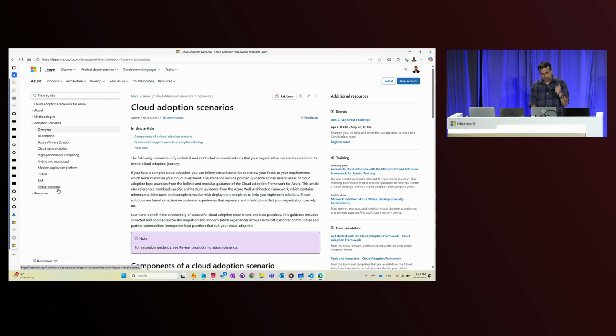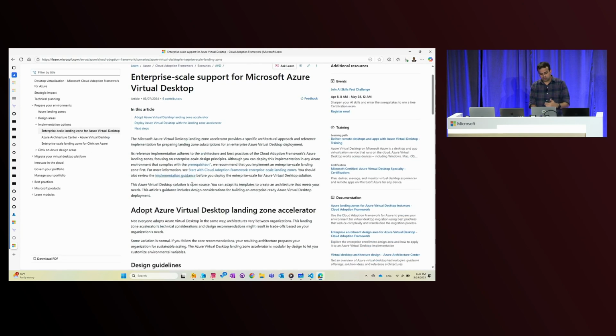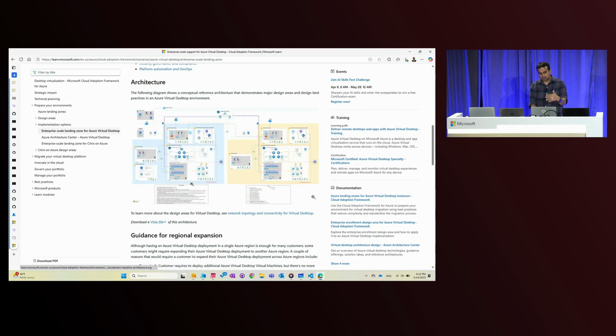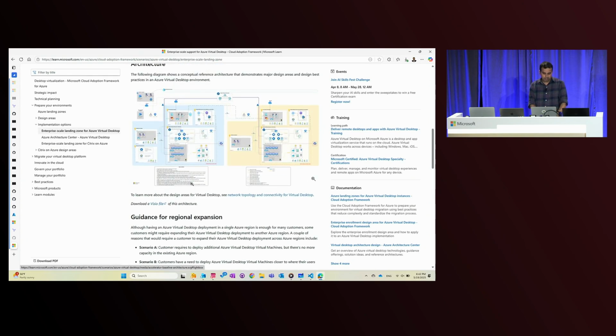One of the accelerators is for virtual desktops, and if you go there, you can see under preparing environment implementation options, you will see the accelerator options that we provide you, and basically leveraging this, you can deploy this environment that you see here. And that's available again in Portal, Terraform, and in Bicep. And you'll find the modules for deploying this on Azure Verified Modules again.